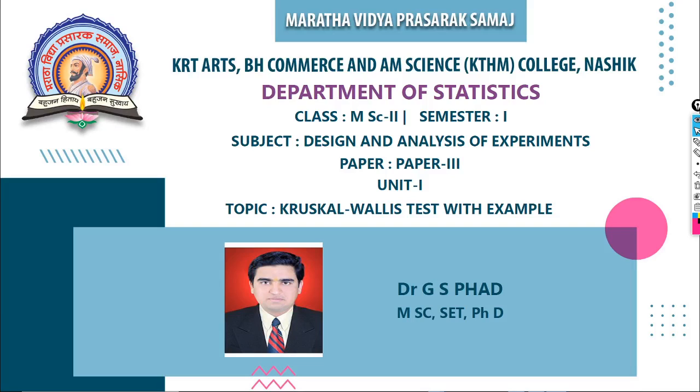In this lecture, we are going to see a Kruskal-Wallis test with an example. Kruskal-Wallis test is a non-parametric alternative for one-way ANOVA when the normality assumption is violated.